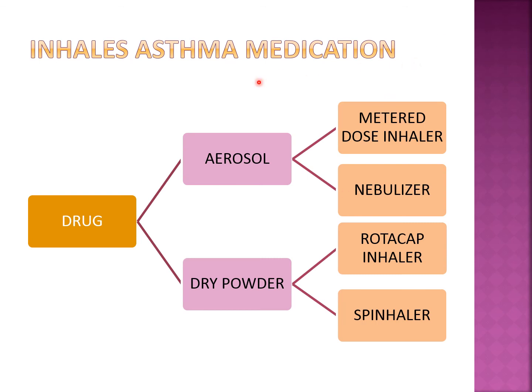Asthma medications, whenever given by the inhalational route, can come in two forms. Either the drug can be given as an aerosol or as a dry powder. When we give it by aerosol, it can be given either through the MDI, that is a metered dose inhaler, or through the nebulizer. When we give it as a dry powder, it is given through the rotahaler or spinhaler.